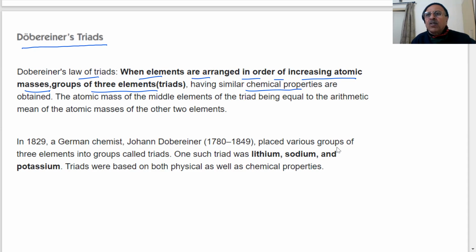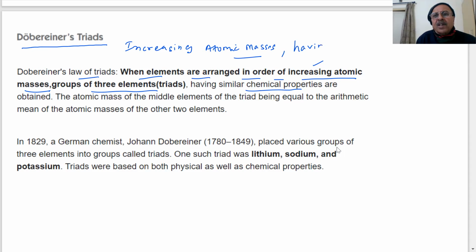Triad means three elements. He grouped three elements and said their properties are similar, and the basis was atomic mass. He arranged the elements according to increasing atomic masses, and said they have similar chemical properties.